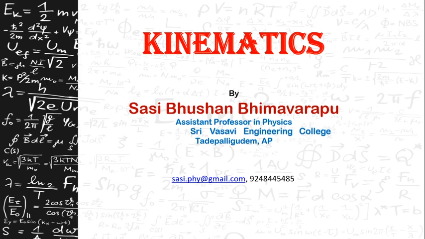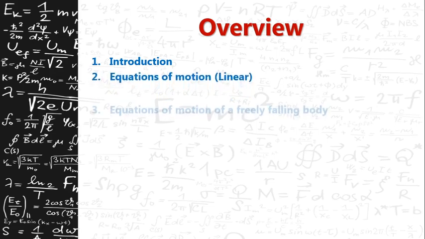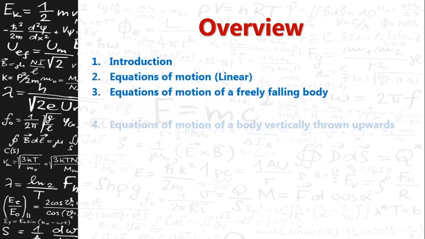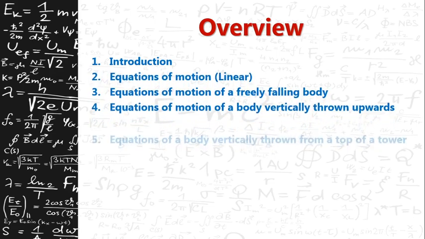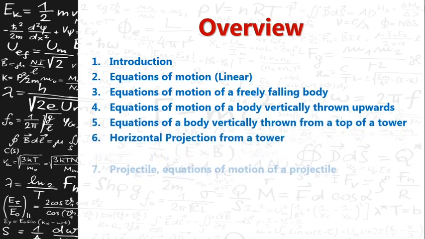Now, jumping into the video lecture, let us see what we are going to learn in this video lecture. This is the overview which we are going to learn in this chapter. The first part is the introduction of this chapter, or the terms which we are going to use in the chapter.